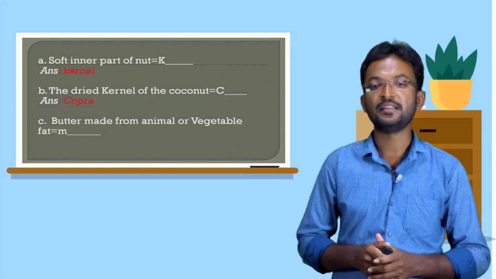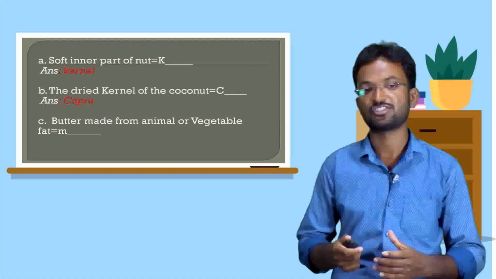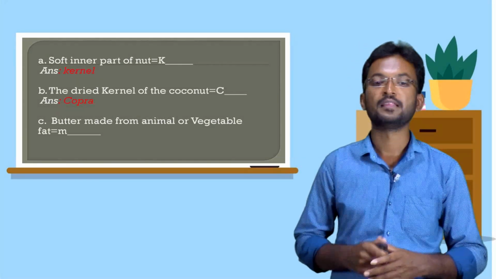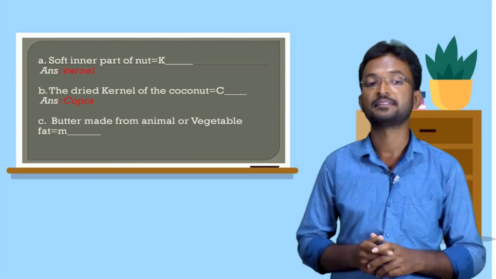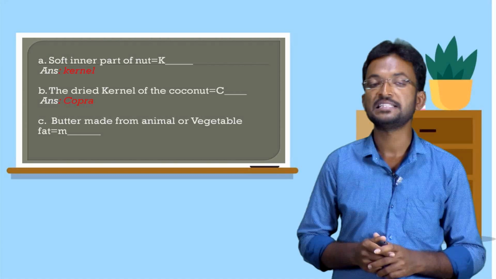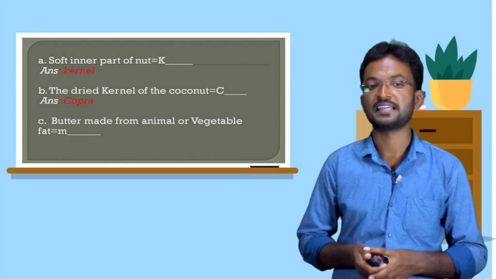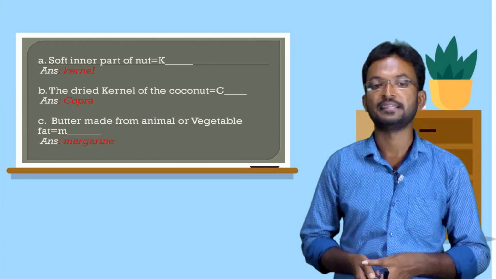And next one, C. Butter made from animal or vegetable fat is called, once again listen carefully, butter made from animal or vegetable fat. The clue letter is M. This word begins with M. What is that? That is margarine.